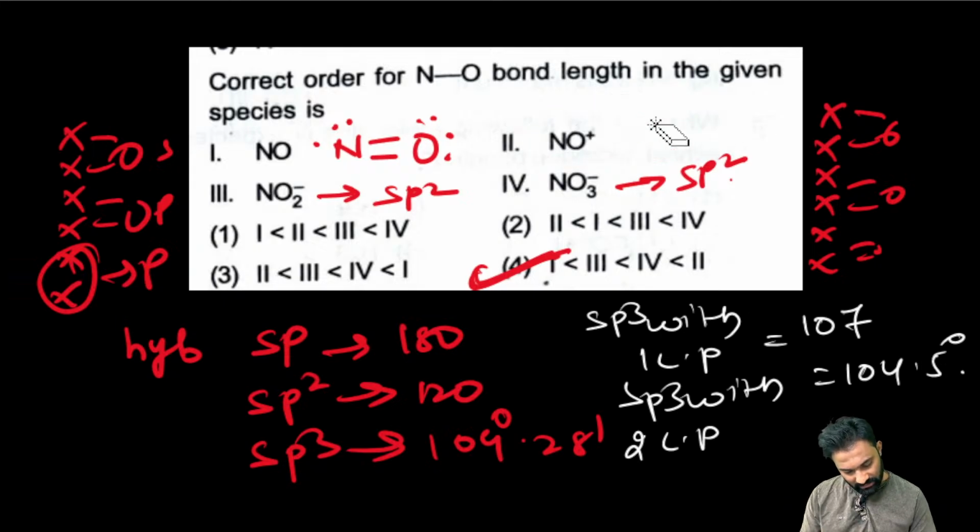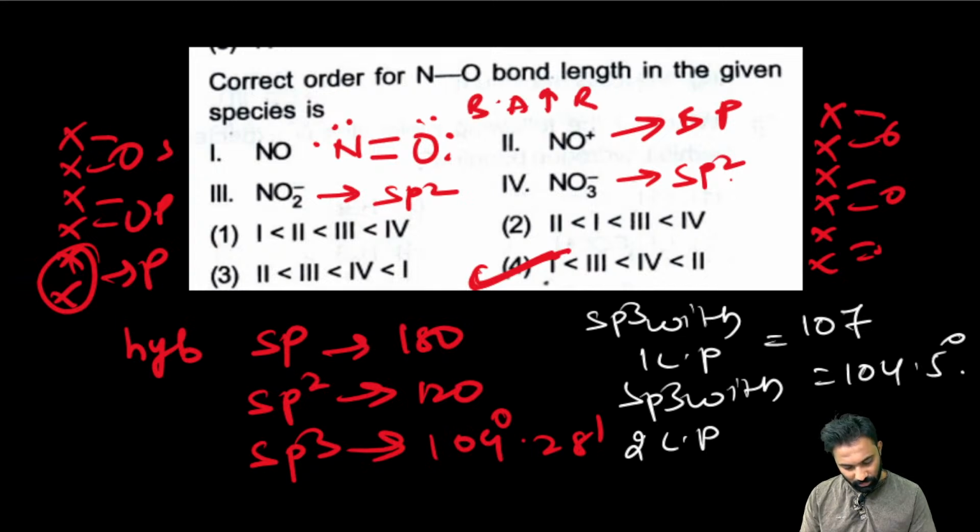Oh, sorry. He's asking bond length, right? He's asking the bond length. If the bond angle is high, bond length will be less. 2 should be last. And here the answer. Then after that, 4 is sp2. This is sp. So the answer is 3.